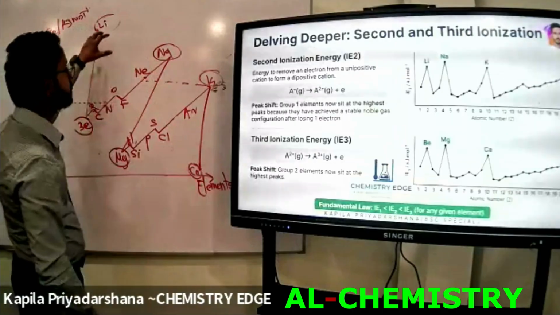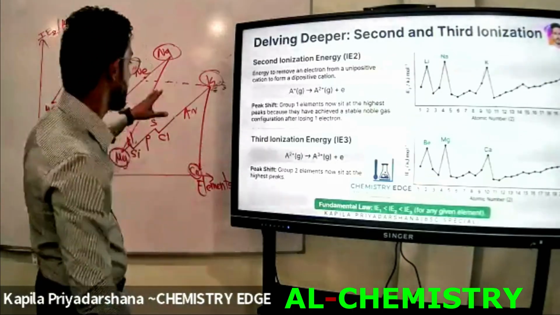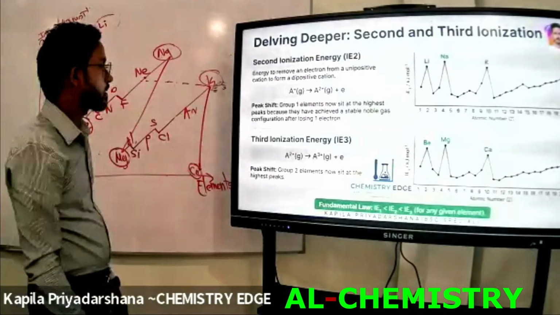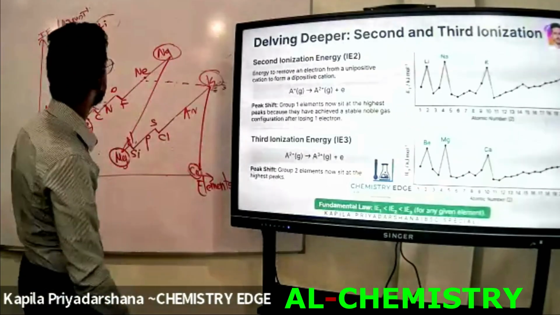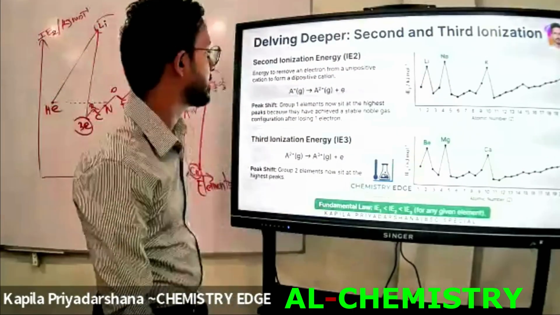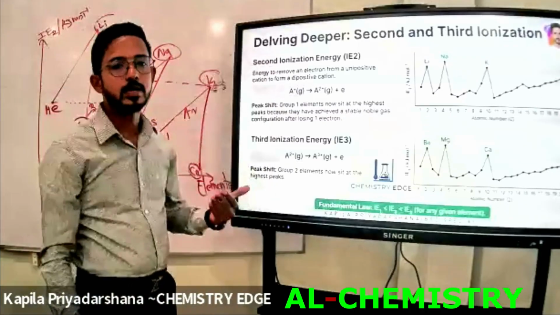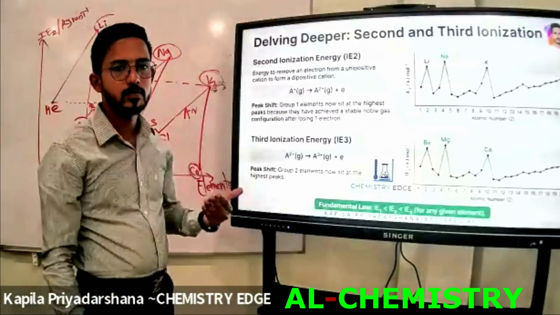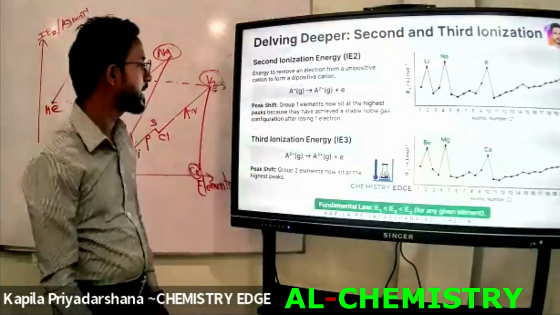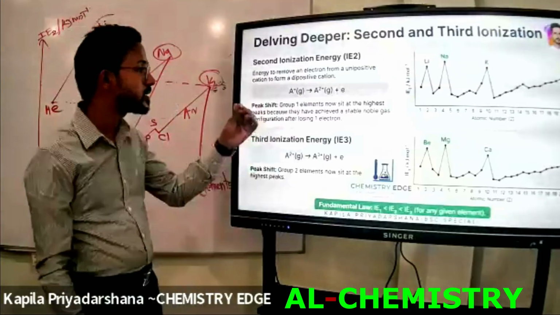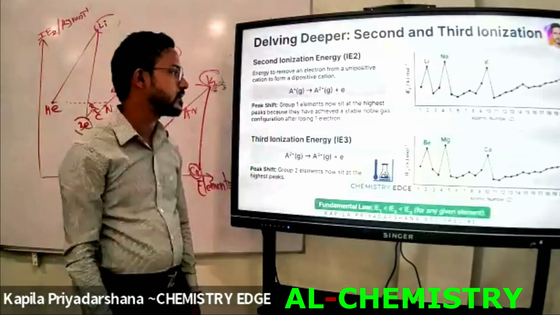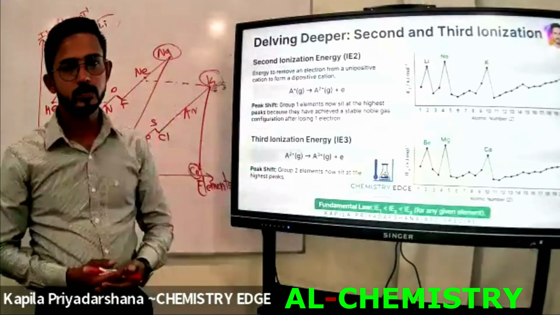Okay, when we consider the peak points of the second ionization energy graph, which elements obtain the peak points? These are the first group elements, no? Lithium, sodium, potassium are the peak point elements in the second ionization energy graph, right? Group 1 elements now sit at the highest peaks because they have achieved a stable noble gas configuration after losing one electron, right?